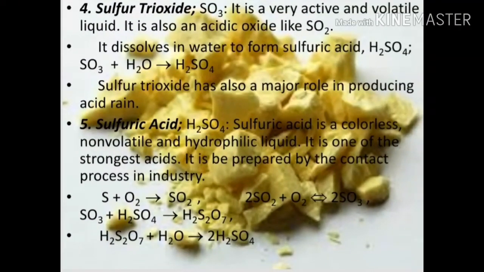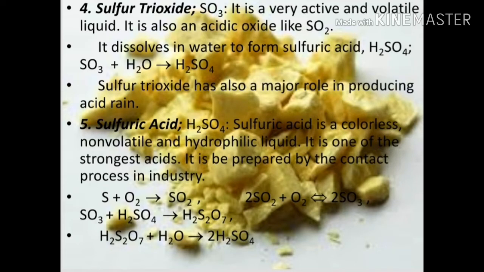Fourth, sulfur trioxide. It is a very active and volatile liquid. It is also an acidic oxide like sulfur dioxide. It dissolves in water to form sulfuric acid. Sulfur trioxide has also a major role in producing acid rain.